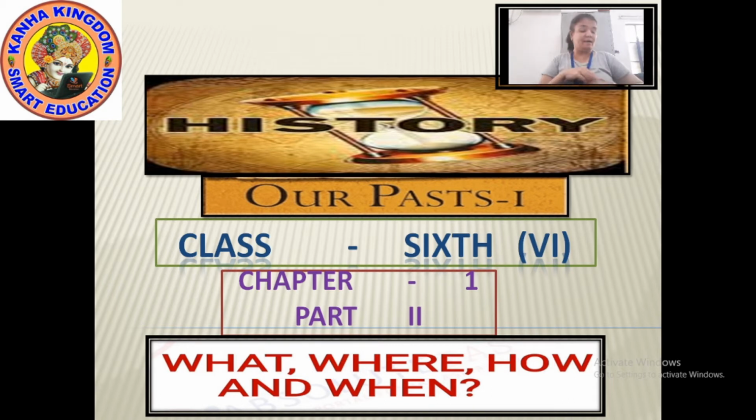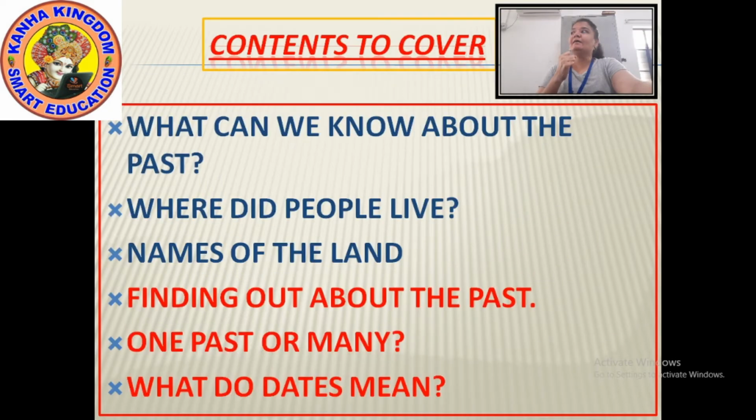Okay. After this, let's take a look at the contents which we had covered in part 1 and the contents which we are going to cover in part 2. So please note down the contents very carefully.